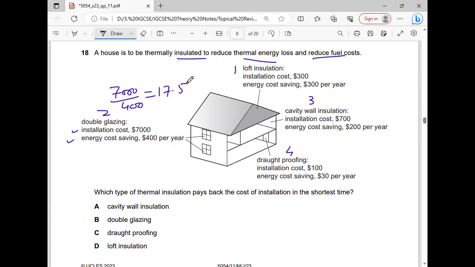17.5 years. This one, 300 divided by 300. What will be the answer? 1 year. 700 divided by 200. What will be the answer? 3.5 years. 100 divided by 30: 3.3 years. Now, which one is the minimum answer? 1, and 1 was related to loft insulation. So option D is the correct answer.